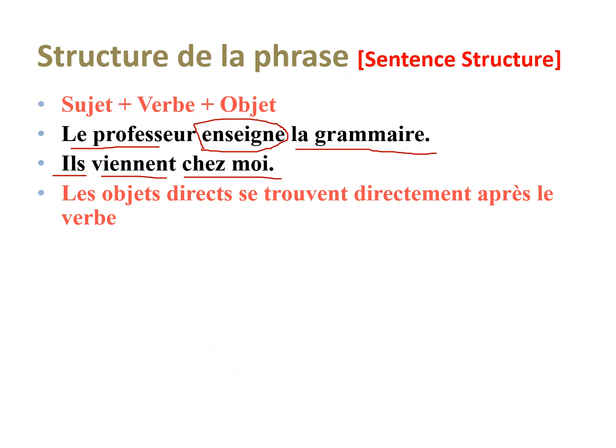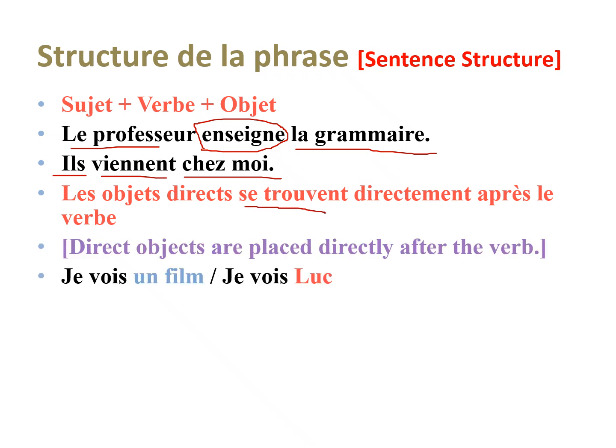Direct objects are found. So, trouver is to be found. They are found directly after the verb. What does that mean? You have your verb and directly after a verb you have your object. So, that blue word is your direct object. Luc directly comes after voir. Voir, if you remember, means see. It comes directly after voir. Therefore, in je vois Luc, Luc is my direct object. Okay? Voir is my verb.